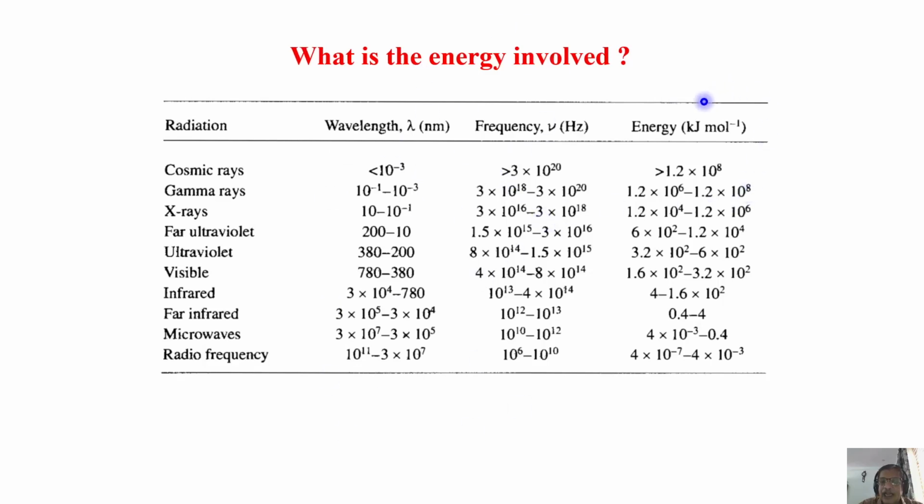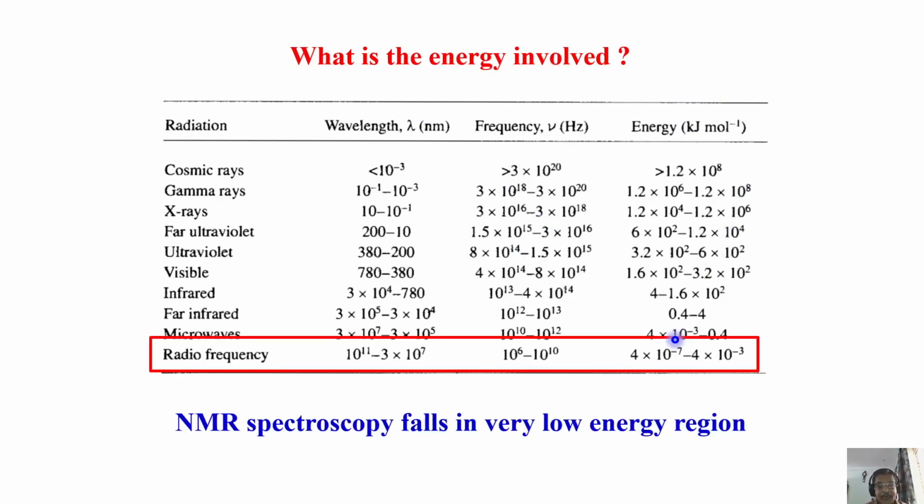Energy of interaction is another important thing. The highest energy is in cosmic rays and gamma rays. For example, for X-rays, the energy in kilojoules per mole is 1.2 times 10 to the power of 4 to 1.2 times 10 to the power of 6. A very large amount of energy.